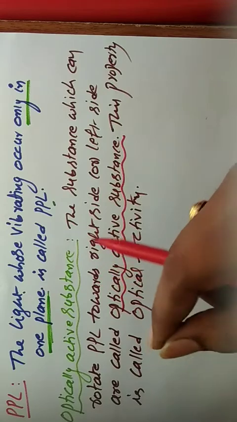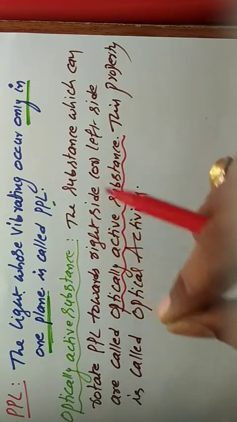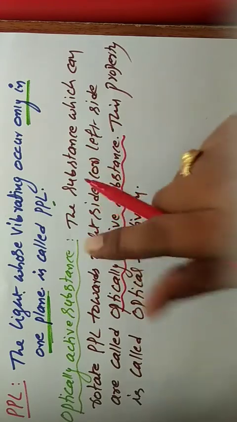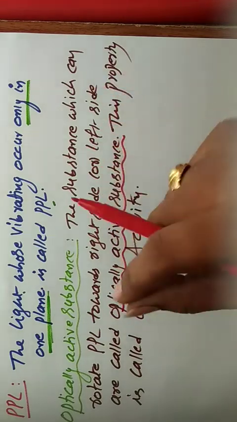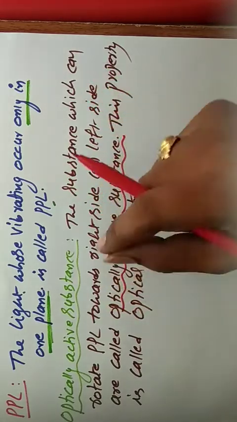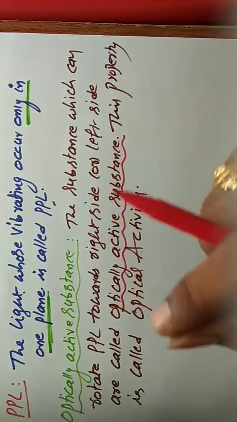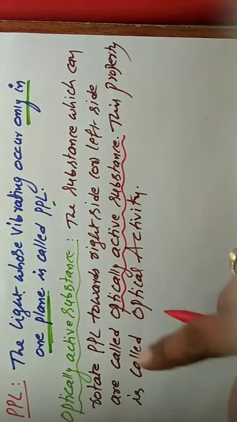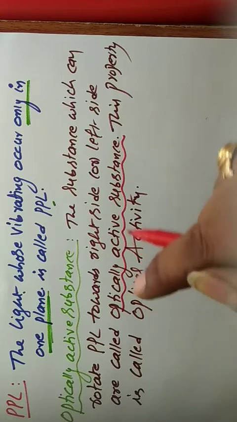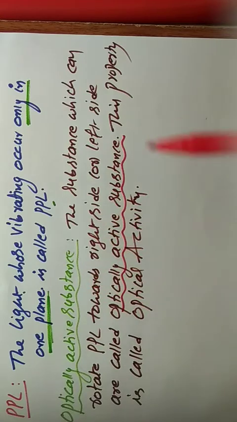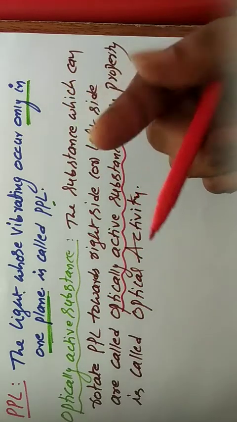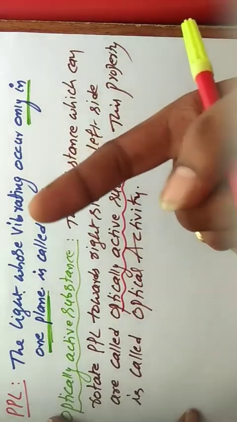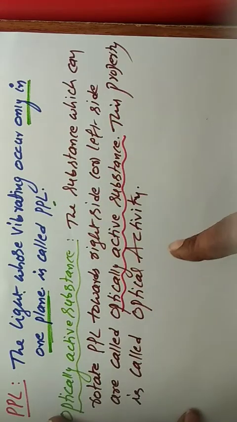Suppose that compound cannot rotate plane polarized light, that is not optically active, that is an optically inactive substance. Suppose any one of the substances becomes optically active, or exhibits optical isomerism. What is the condition? That substance must rotate the plane polarized light in right side or left side rotation. Then only that compound exhibits optical isomerism, that is called optically active substance.